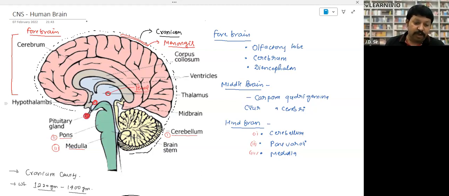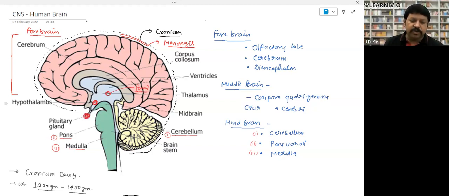Then there is the hypothalamus gland, right? The hypothalamus gland is a thermostat. It controls the temperature, right? And there is the pituitary gland, which is called the master gland. It controls other glands as well, right? Then these are the three glands. And this is the hind brain, it's the cerebellum.